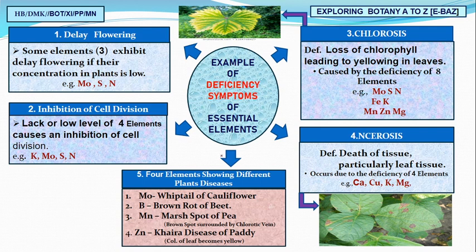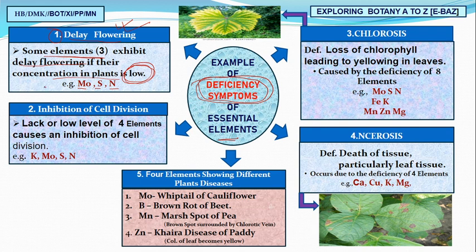Now see, examples of deficiency symptoms are given in our NCERT, and this is a very important topic. I will give you very good mnemonics to remember these things. Examples of deficiency symptoms of essential elements. First is delayed flowering. We have 3 important elements that cause delayed flowering. If you provide a concentration below the critical concentration, it will show delayed flowering, and these are molybdenum, sulfur and nitrogen.